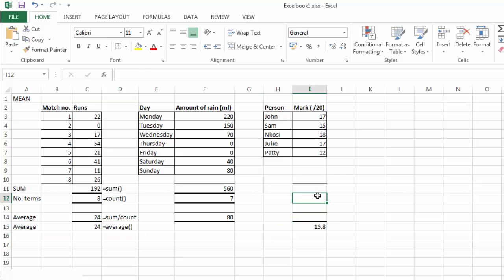See if you can fill in these blocks here by copying this data down once you've paused the video. You should get an average of 15.8. Good luck!